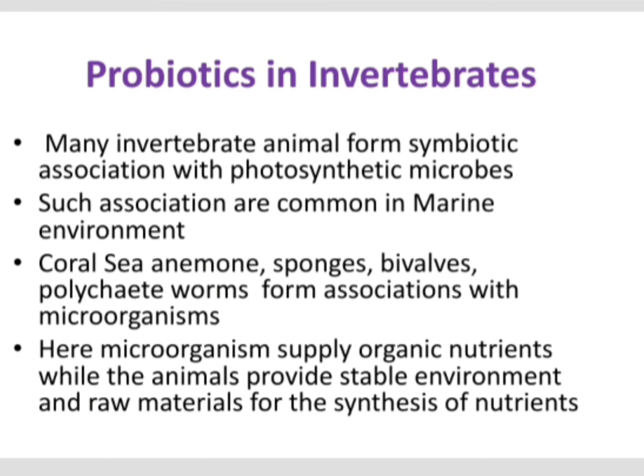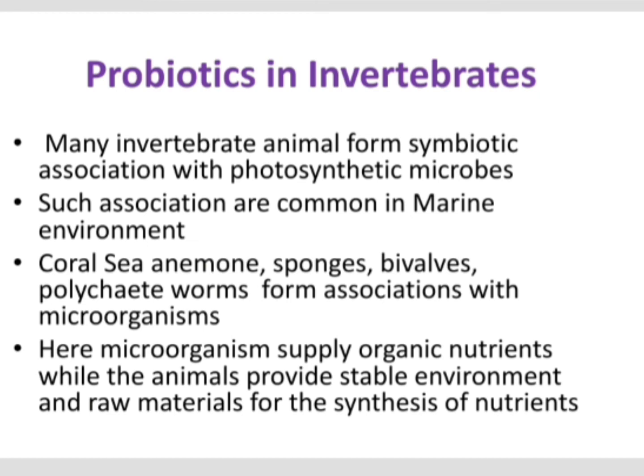They provide us with vitamins, especially vitamin B complex and vitamin K. They help to digest our food materials, and also provide protection against invading microorganisms.